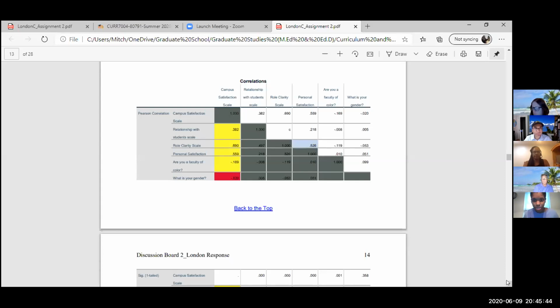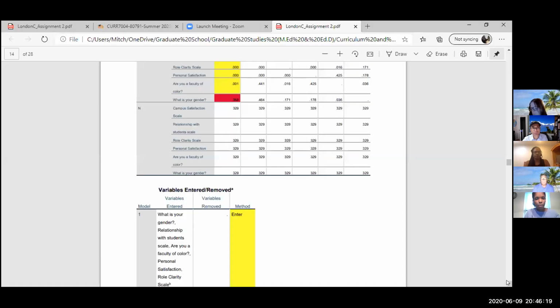In that yellow column, those are the correlations to campus satisfaction. You can see that all of them are correlated with the exception of gender. And the same was true when we used 4 variables or 6 variables. Also, that instance of multicollinearity was the same in both cases.